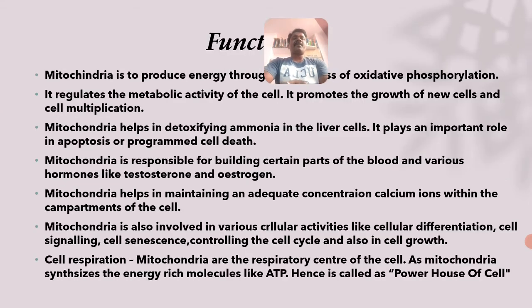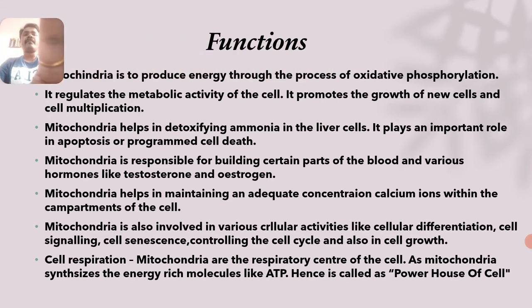Then let us study the functions of mitochondria. See, mitochondria produce energy through the process of oxidative phosphorylation. I already told you why it is called the powerhouse of the cell: because a phosphorylation process takes place. Phosphorylation refers to synthesis of ATP molecules.